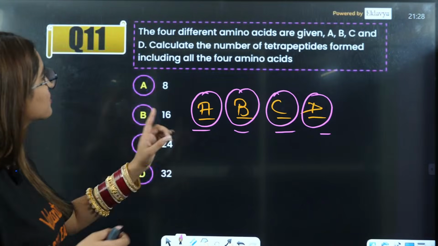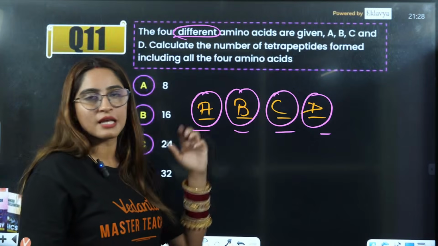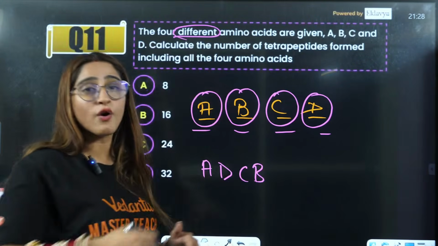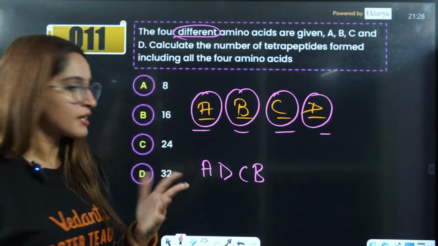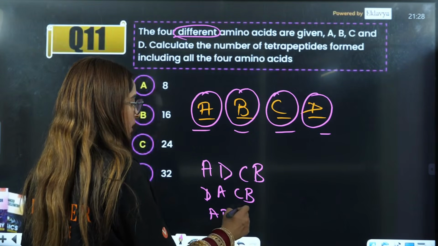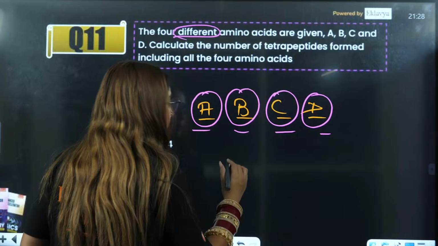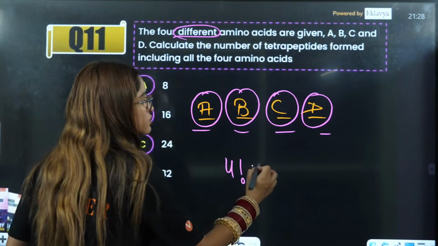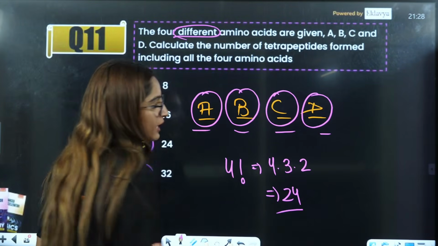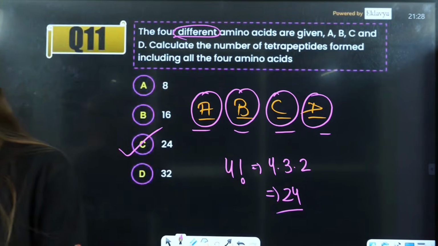So what are the different? Because they are saying different amino acids. Sometimes A will link with B, then C, then B. So in case you have multiple linkages, right? Sometimes you will have D, A, C, B, and then you can have A, B, D, C. So many multiple linkages you can have. That is nothing but 4 factorial, right? What is 4 factorial? 4 into 3 into 2 into 1, that is 24. So C is the correct answer here, right?